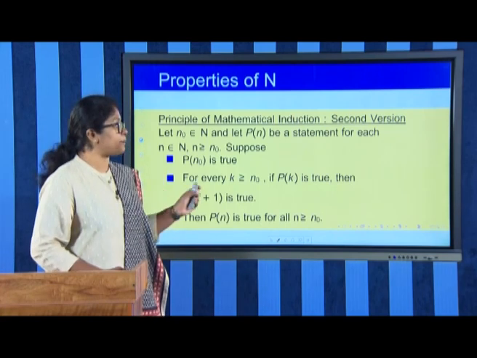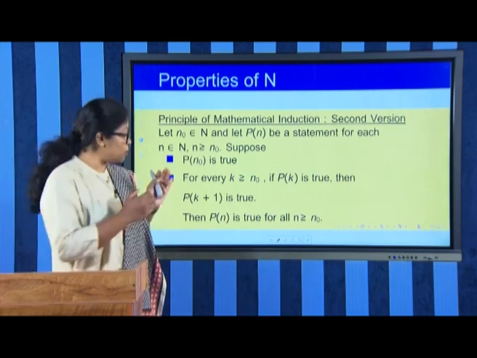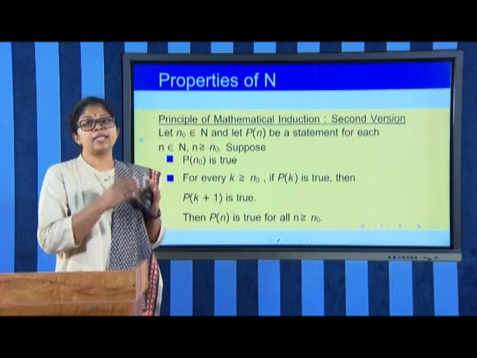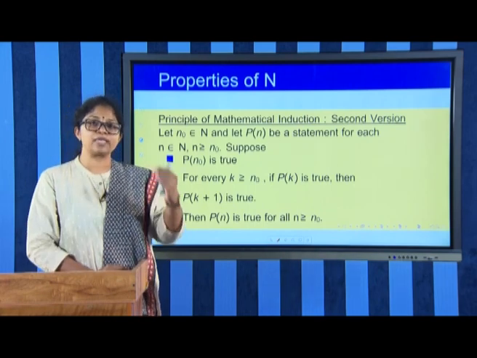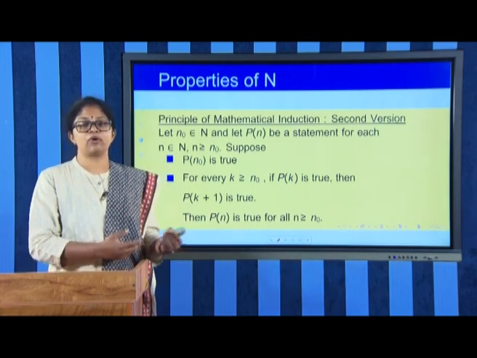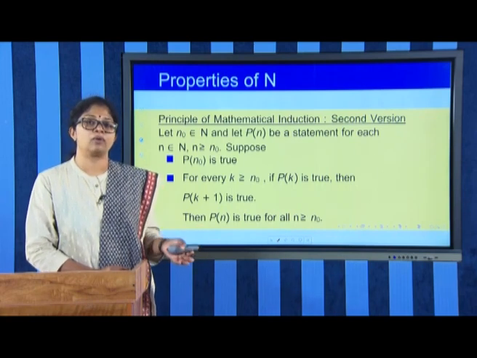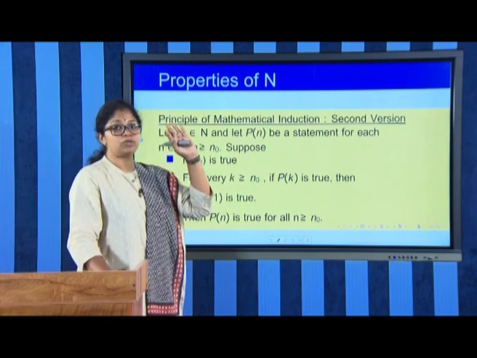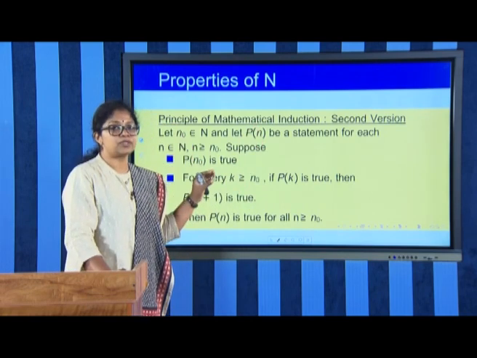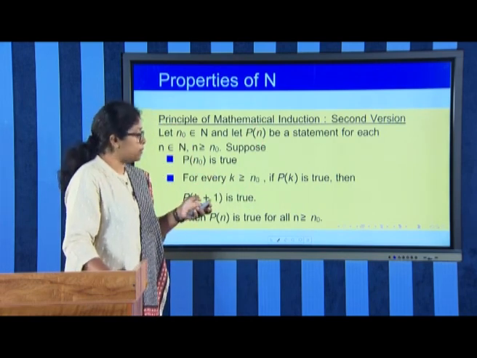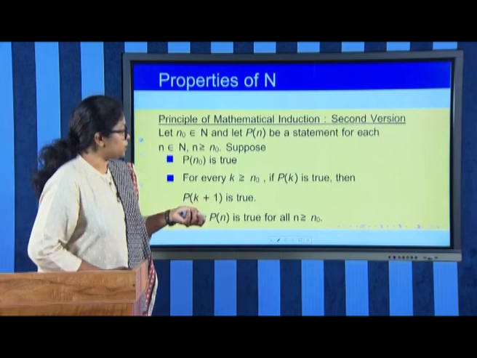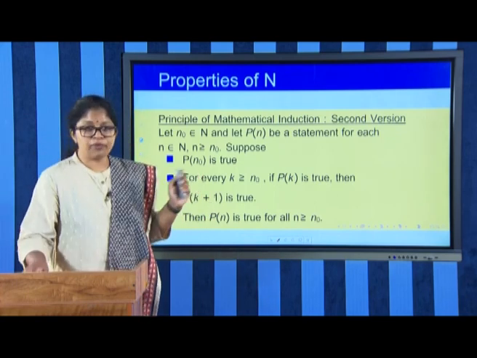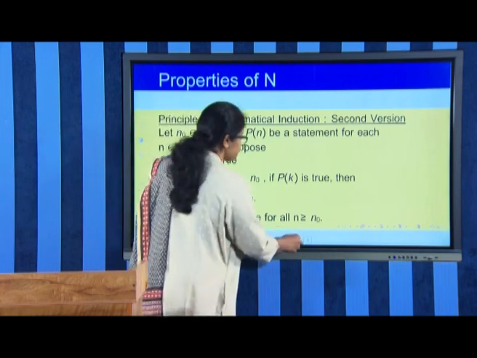So, this is applicable for those cases for which the result is true starting from some natural number, say 3 or 4 or 10 or 100 or whatever it be. From that number on to infinity, if that result is true, we can apply this type of principle of mathematical induction. The proof of this is also quite simple.